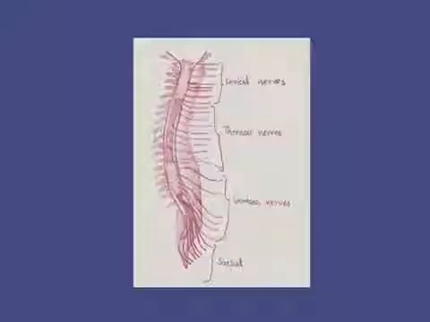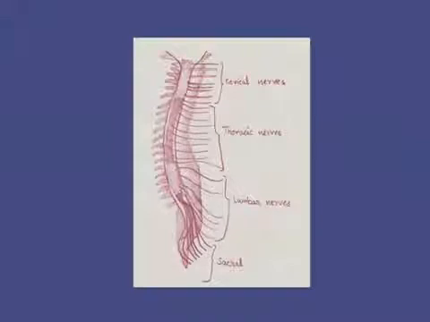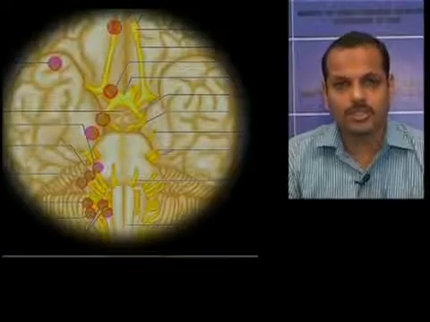Cranial nerves bring information from the CNS to the periphery, and from the periphery to the central nervous system, mainly the brain. So, they carry information from brain to periphery and periphery to brain. These are numbered 1 to 12.